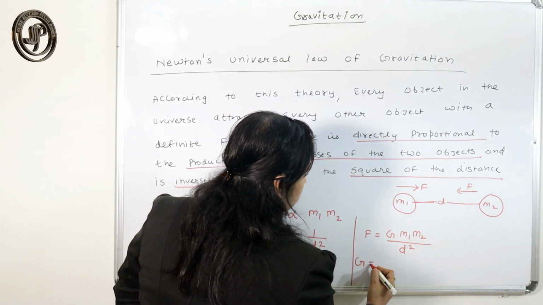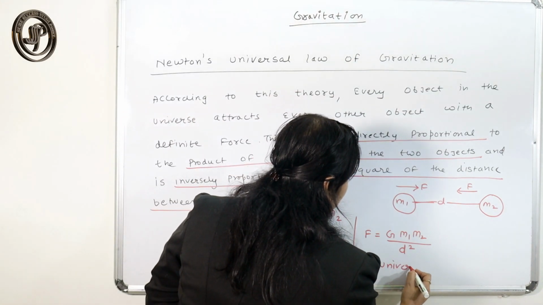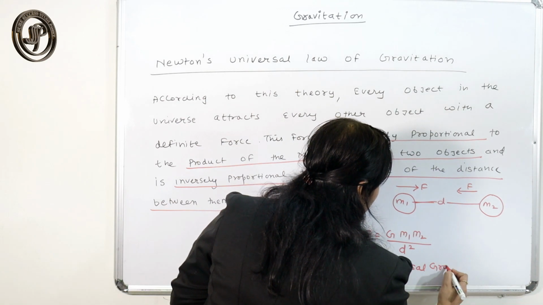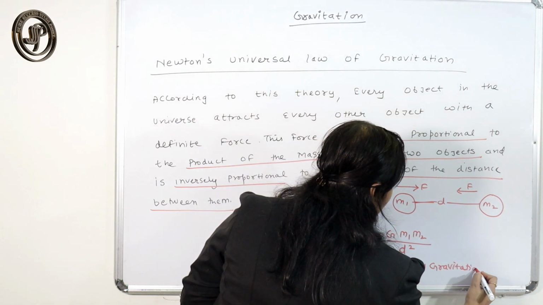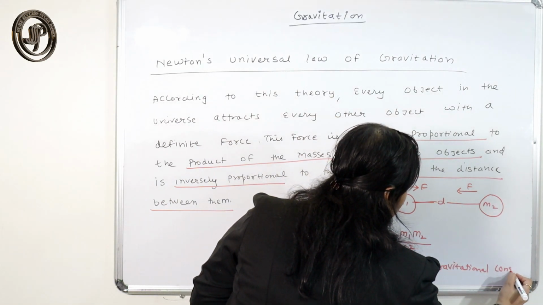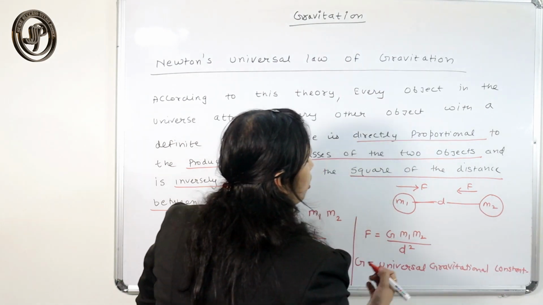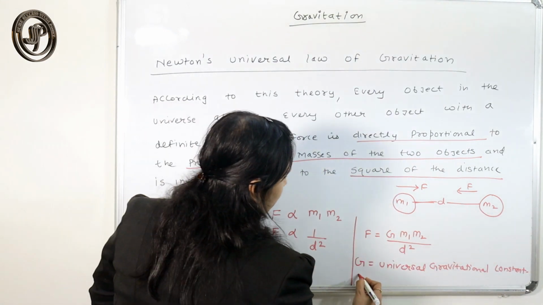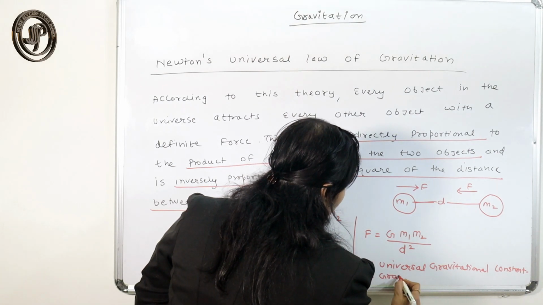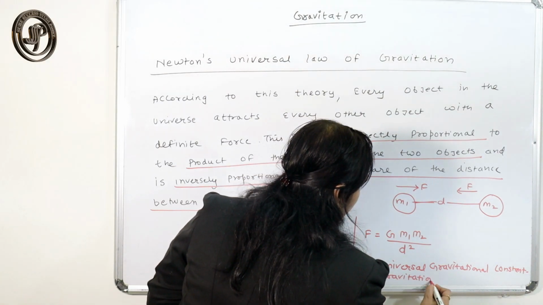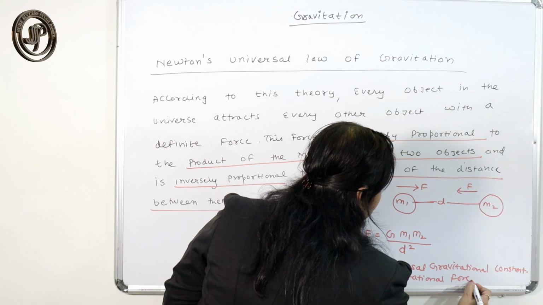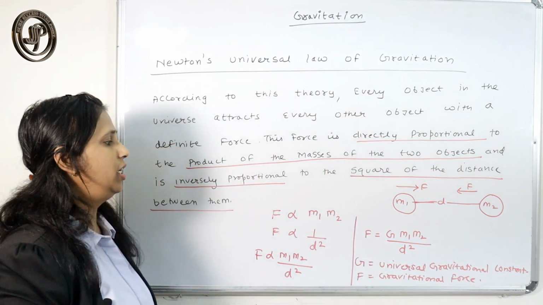That force is always attractive in nature.